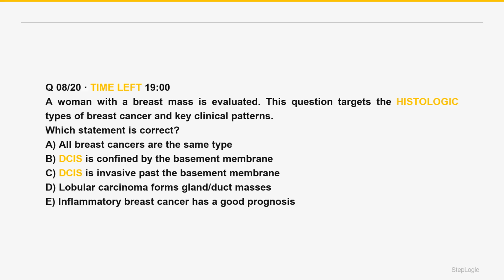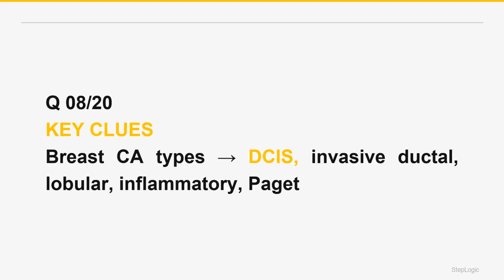Invasive lobular: single file, bilateral, E-cadherin loss. Inflammatory: dermal lymphatics, peau d'orange. Paget: nipple. This revisits breast cancer from the histologic type angle.